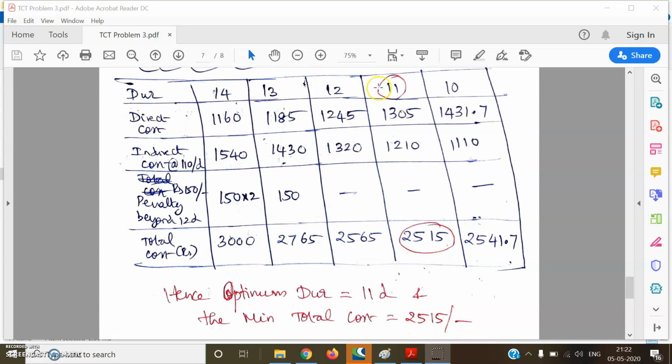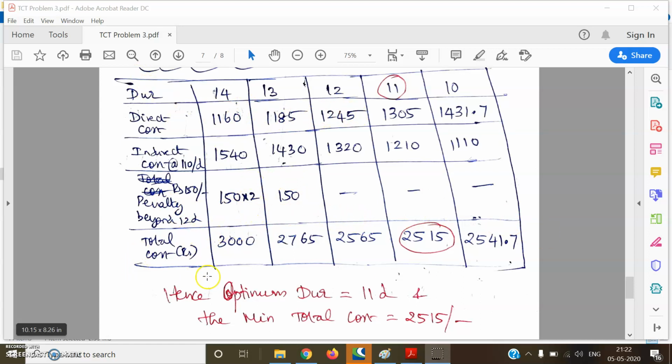The same thing can be reflected onto the graph also, as we have seen under problem 2. Direct cost will be taken just like that. Indirect cost will be drawn as an increasing trend with respect to time. Direct cost will be inversely proportional with respect to time.